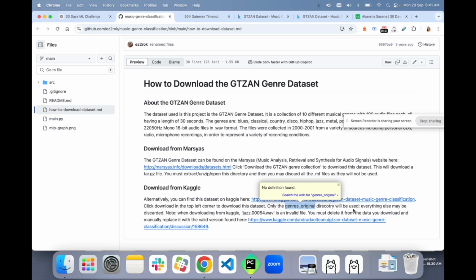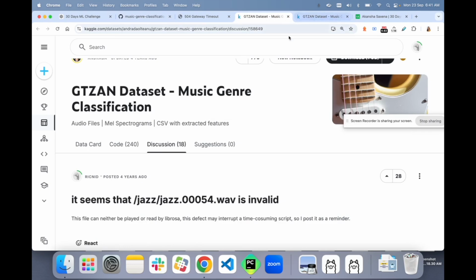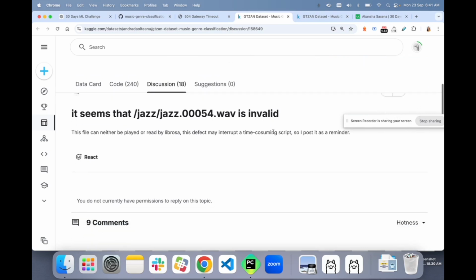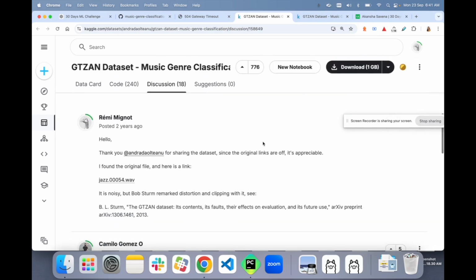Everything else may be discarded. You must delete the invalid file and manually replace it with the valid version found here. So I found the original file. Here's the link.